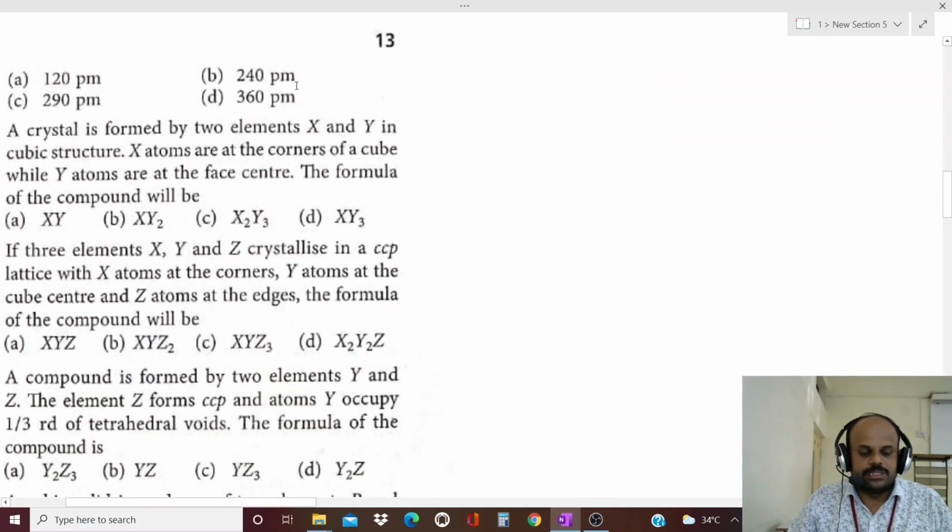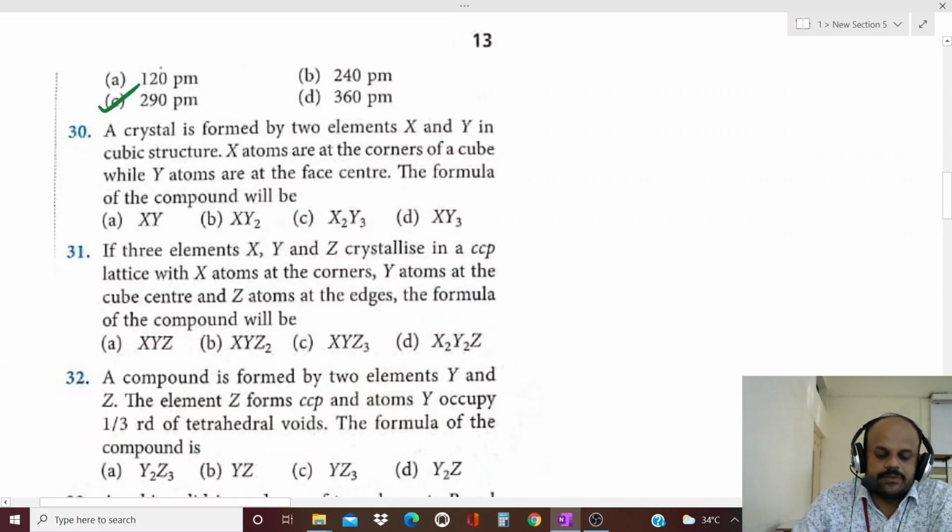In the options, what is the correct option? First option is 120, second is 240, third one is 290. So we got 290, no? Hence option C is the correct answer for this question. Is it clear? Okay. Next question, that is the 30th question.